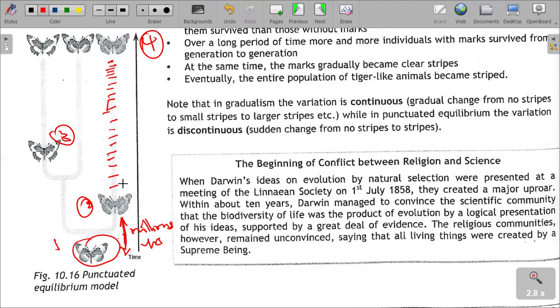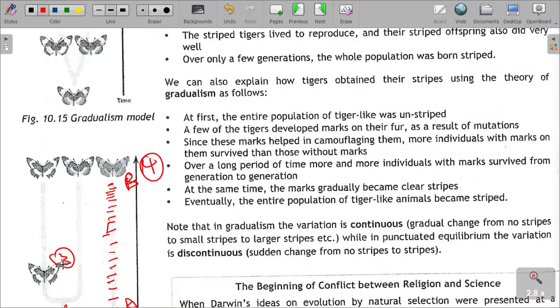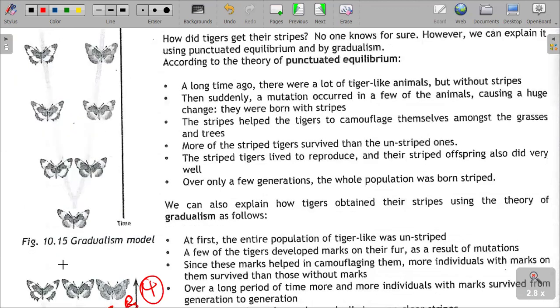So from A to C or to B, you see the space that is there. A long period of time where there was no change, and then suddenly there were some changes that resulted in new species, which we are saying is what? Punctuated equilibrium, which is being illustrated in this respect. So the punctuated equilibrium can also be explained as follows.